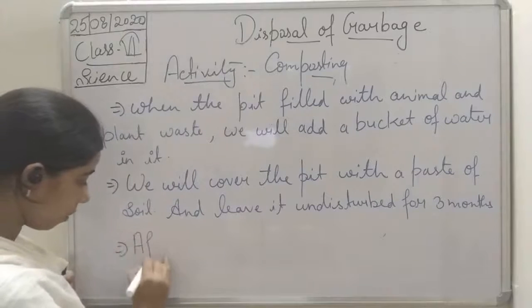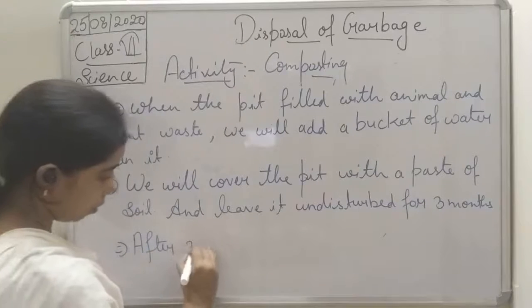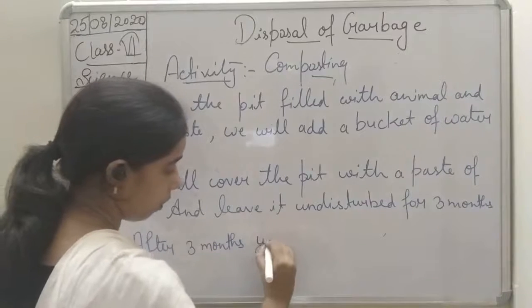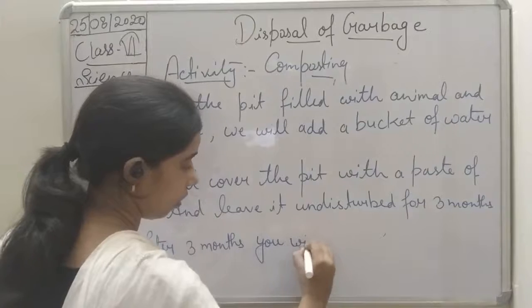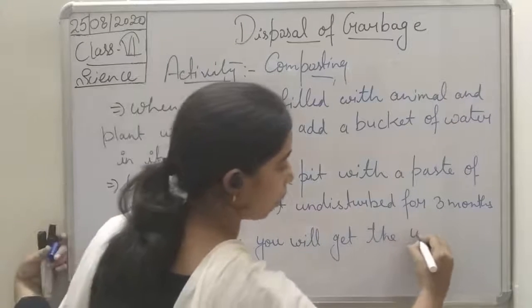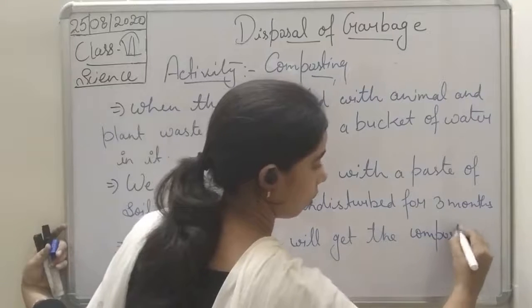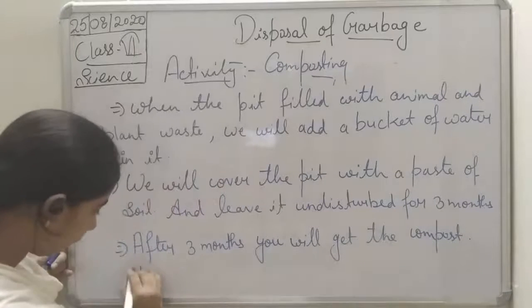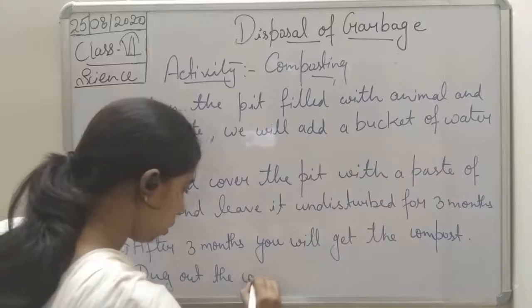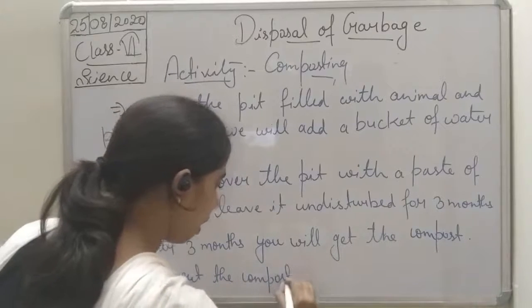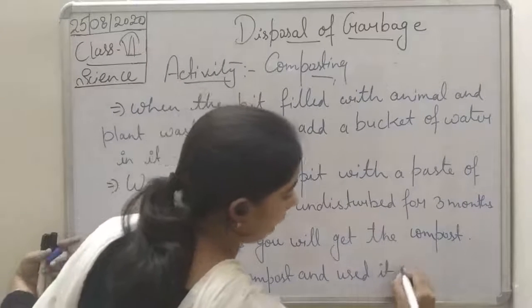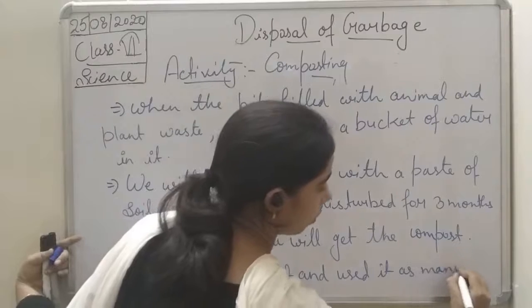After 3 months, you will get the compost. Okay, so dig out the compost and use it as manure.